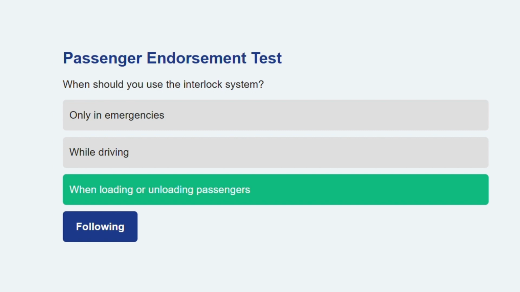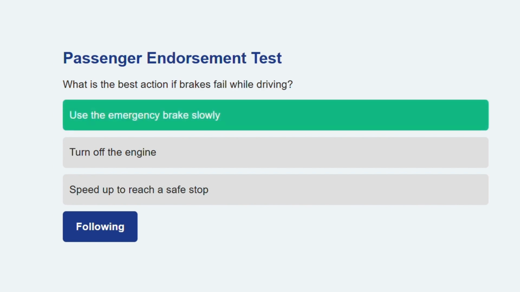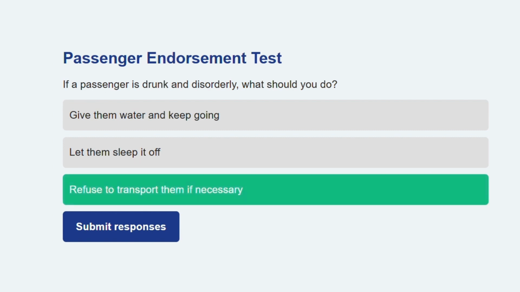Here comes the next one. What is the best action if brakes fail while driving? Use the emergency brake slowly. Controlled braking can reduce risk and avoid accidents. Next question now. If a passenger is drunk and disorderly, what should you do? Refuse to transport them if necessary. This protects other passengers in the safe operation of the bus.